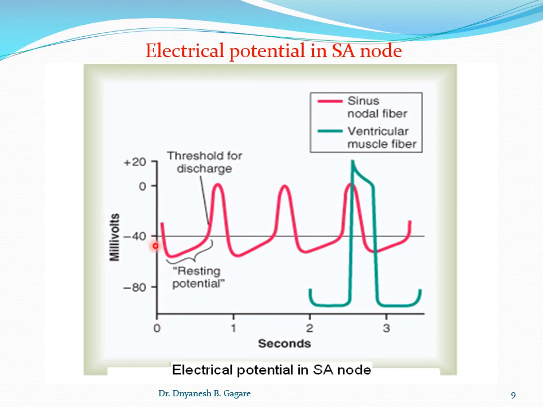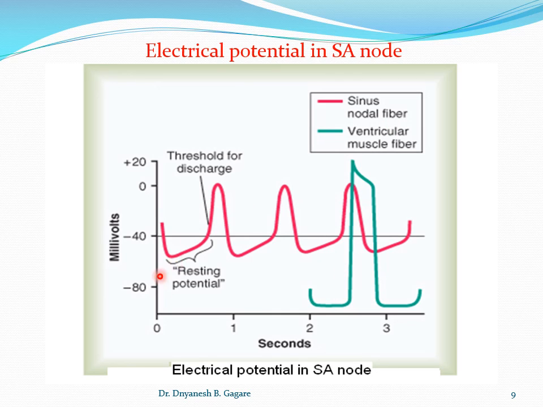Here in this slide, we already studied this in properties and how the impulse is generated, the mechanism of generation. Again I will repeat the same thing. See the mechanism here in this diagram, in this graph. The red color shown here is the pacemaker potential, that is the impulse generated in the SA node. And the green color shown is the action potential of the ventricle, that is the plateau potential in the ventricle. Pacemaker potential, and the green color plateau potential.